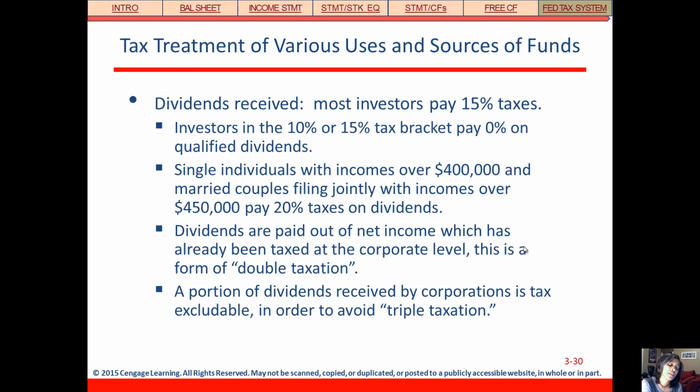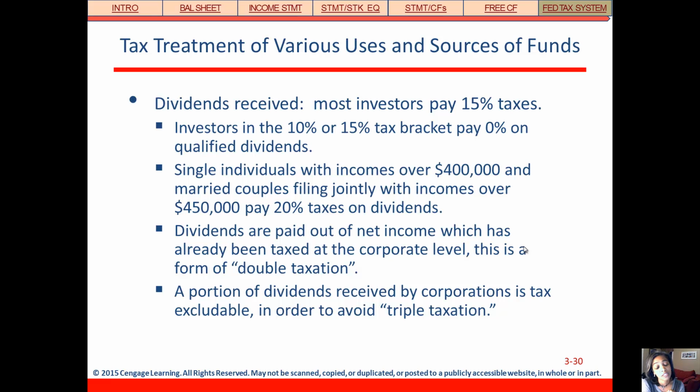So remember this when we start talking about capital structure later on and talking about preferences for dividends. High earners don't want dividend payments. They'd rather the company keep that money and plow it back into the firm because they don't want to have to pay taxes on those distributions. And so again, because the dividends are paid out of after-tax income and then the investor has to pay tax, that's two times that income from the corporation gets taxed, and that's why we call it double taxation.